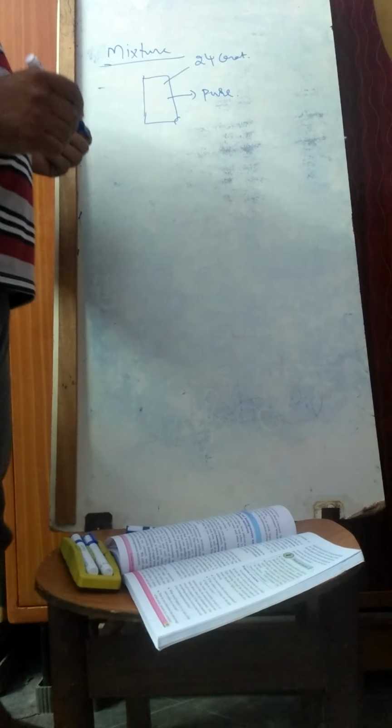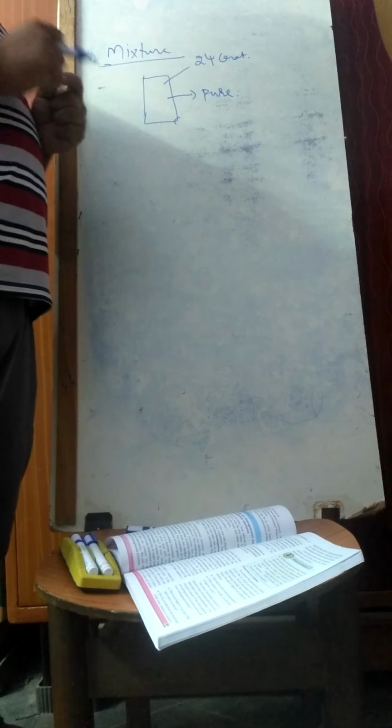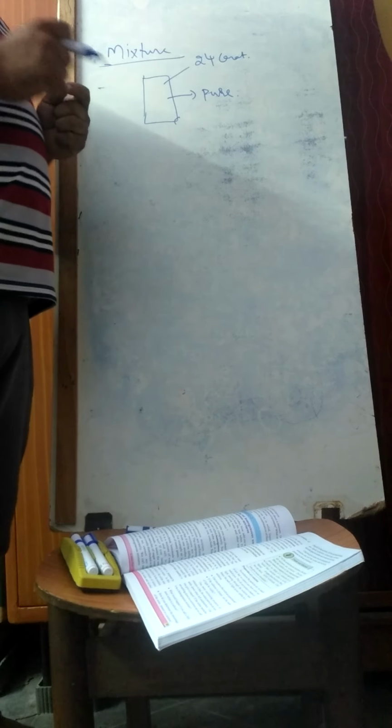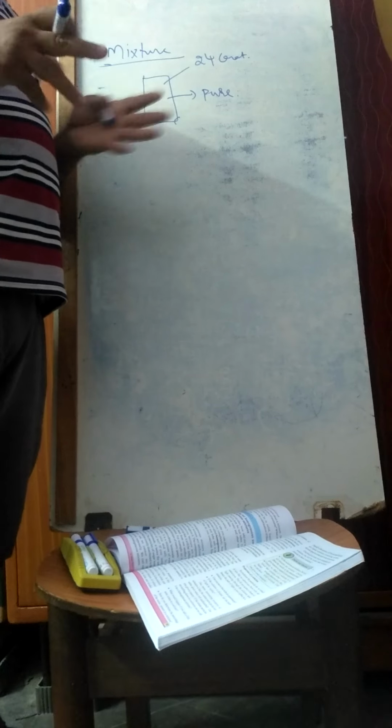Now I will give you an example of a mixture. A mixture means it consists of two or more components. For example, you have taken a bowl. In that bowl, you added sugar, salt, and different types of dals. All the dals and everything are mixed here. Such a set of things we call a mixture. Here it does not consist of a single component. It consists of many different components together, and we call that a mixture.